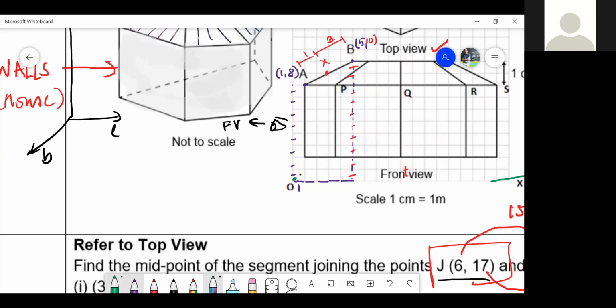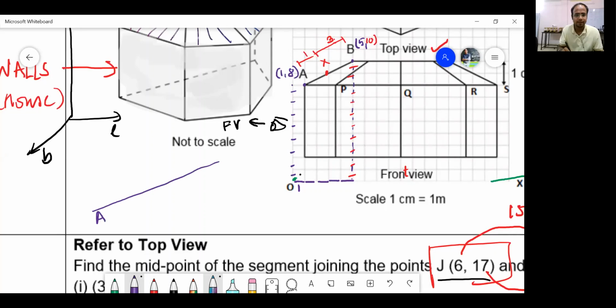So the whole figure will look like this, my dear students. A is nothing but (1,8), B is nothing but (5,10), and X divides this in the ratio 1:3. So what is the formula? Do you recollect? Any one of you who can tell me the formula?